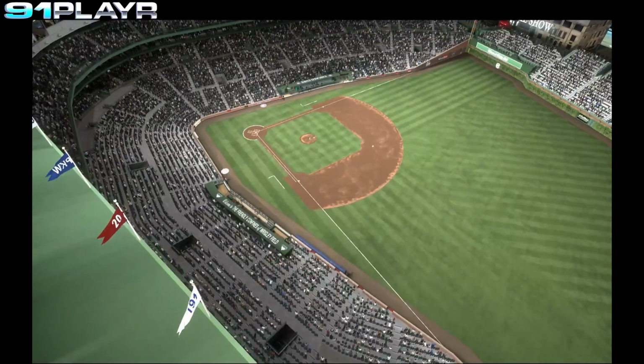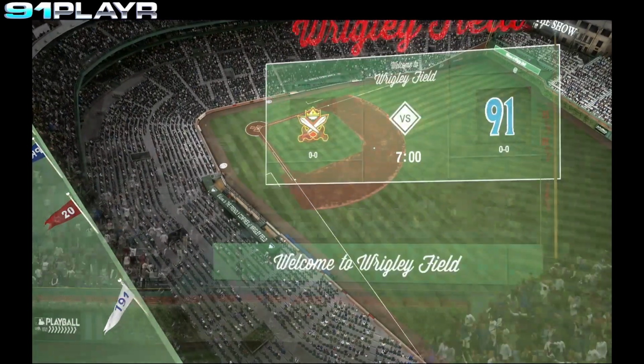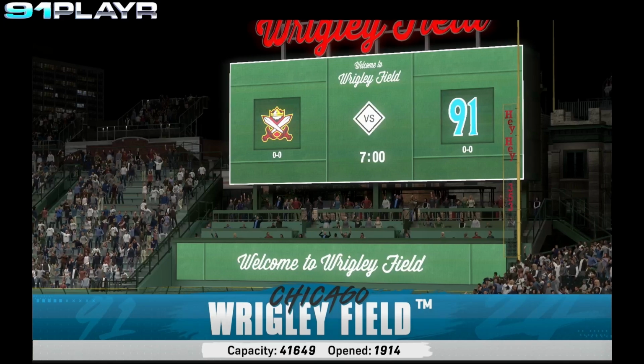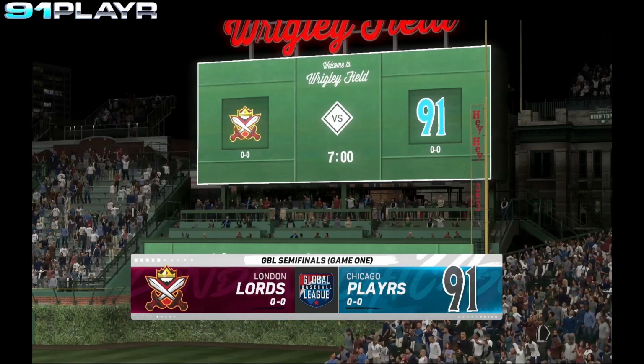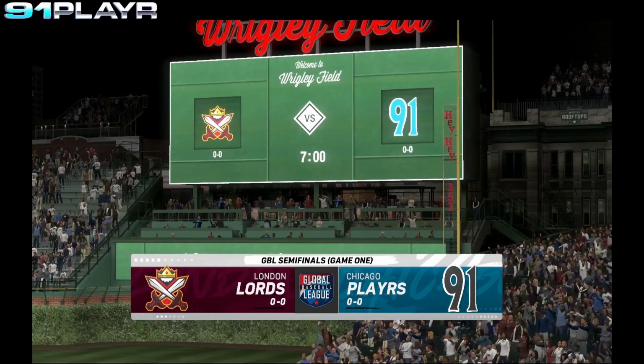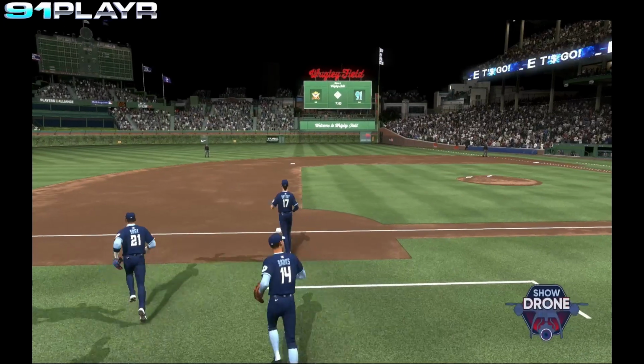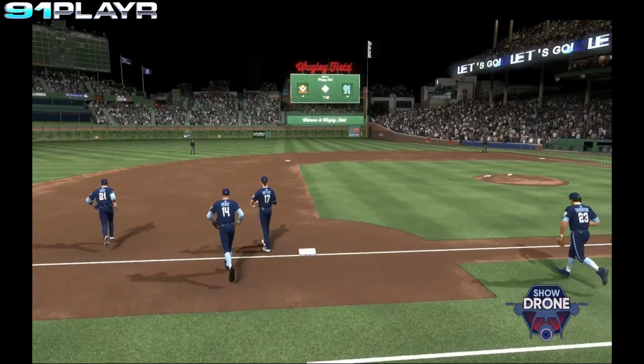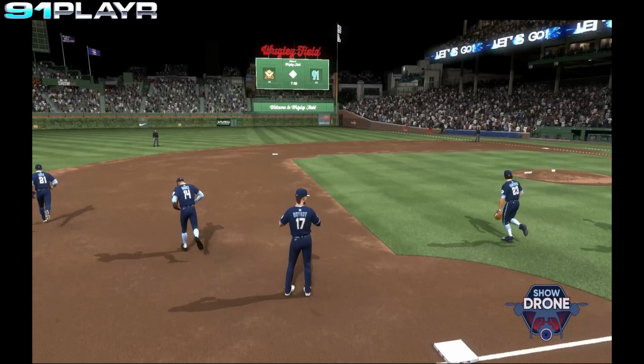Welcome in, ladies and gentlemen, to beautiful Wrigley Field in Chicago. Tonight's matchup is a semifinal playoff matchup, Game 1 of the London Lords versus the Chicago Cubs. Let's take a look at tonight's starting lineups.